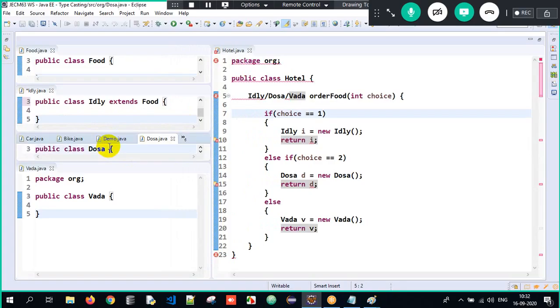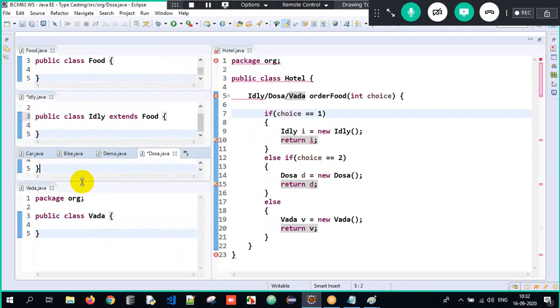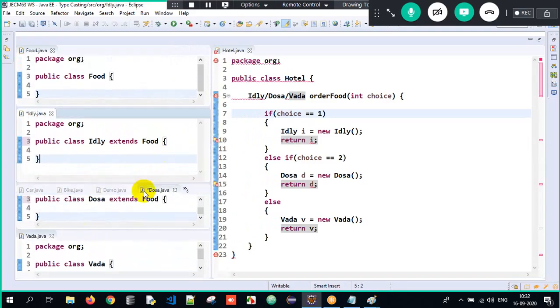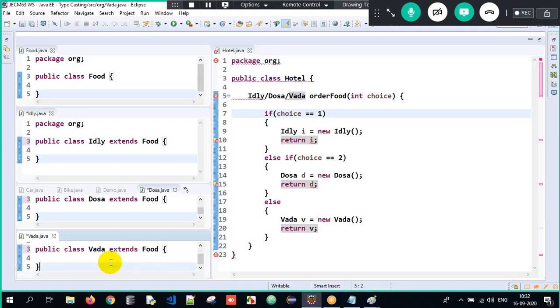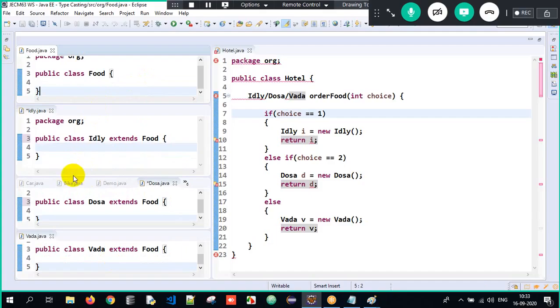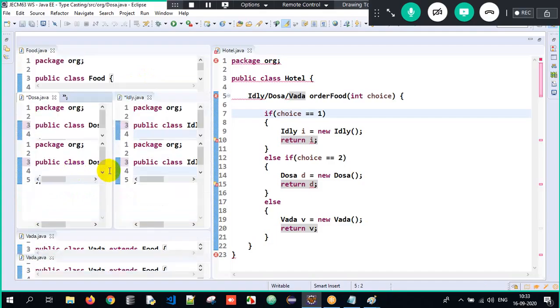Idli, dosa extends food. And here, vada extends food. So all the classes have the superclass called food. I hope you all got the idea about this content.